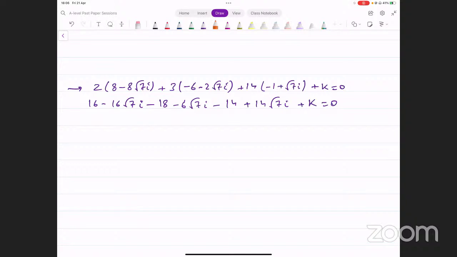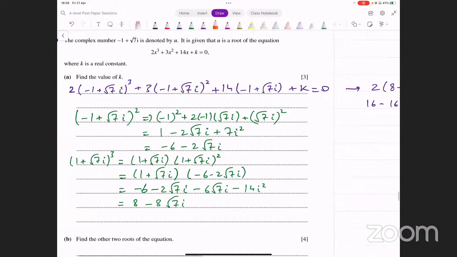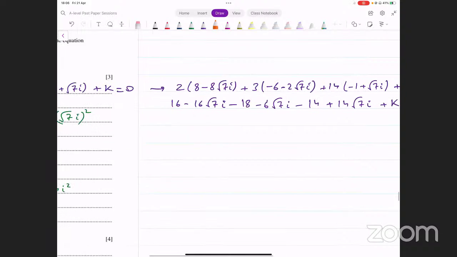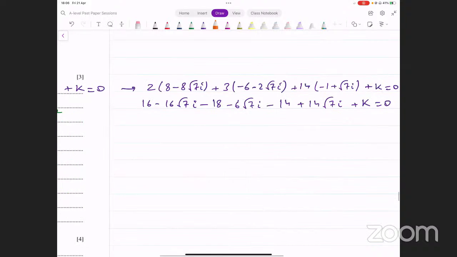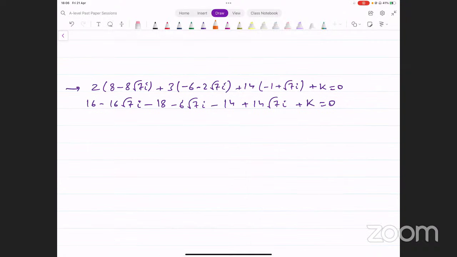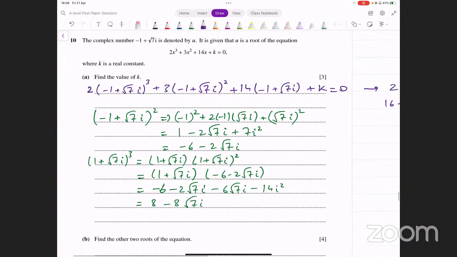Okay? Now we have 14. K is a real constant. K is supposed to be real. Look at this, this should be cancelled. He has said K is real, so the iota terms should cancel here. Is this cancelling? This is not cancelling. That means we have another careless error here, unfortunately. So let me look for that now. One thing, this minus 14 is correct. Okay, let me just check this again. Is this working?